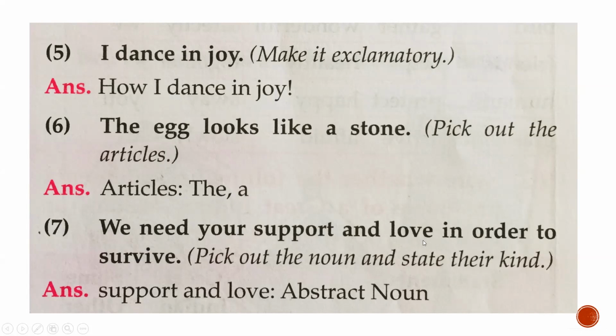We need your support and love in order to survive. Pick out the noun and state its kind. So a noun is a name used for a place, person, animal, thing. So which are the nouns in this sentence? Support, love. Now both support and love, you cannot see, you cannot touch, you cannot feel, you cannot smell. You can only imagine that. Such types of nouns are called abstract nouns, which we cannot see, we cannot touch, but we can imagine in our mind. So they are abstract nouns.